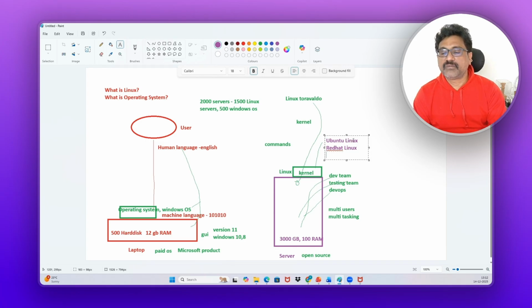How did Linux get its name? Linux came from his name, Linus Torvalds. Again, CentOS Linux, Amazon Linux, SUSE Linux. So there are a lot of flavors or distributions. We call these Linux distributions or flavors. Fine. So this is not Linux actually. This is the Linux.